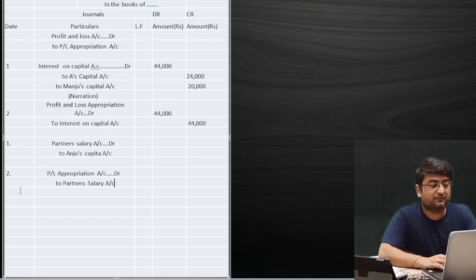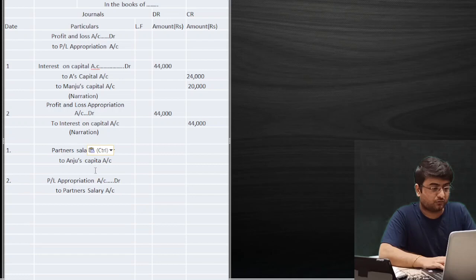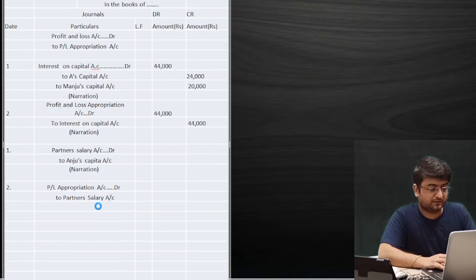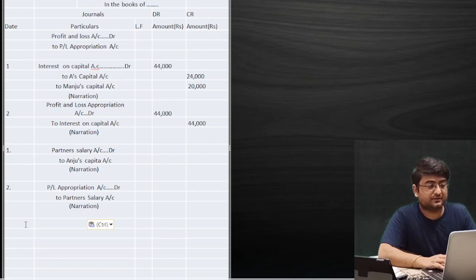Now we have to pass the entry for interest on drawings as well, because it is given. Again, I'm skipping the narration part. You will have to give narration for each and every journal entry. So till now we have passed the journal entries for two appropriation items, interest on capital and partner's salary. Now we have one more item in the PL appropriation account, which is interest on drawings.